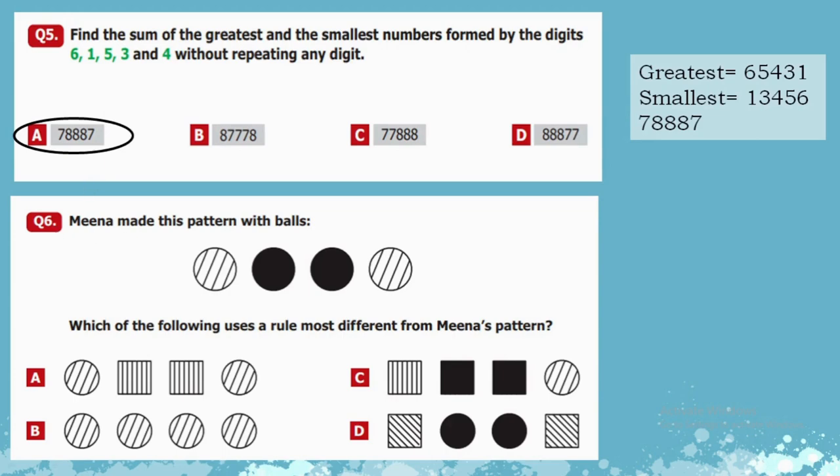Question number 6. Meena made this pattern with balls. Which of the following uses a rule most different from Meena's pattern? If we look at option A, C, and D, we can easily identify that the centered figures are different from the starting or ending figure. But in option B, all shapes are similar. We can't differentiate between the pattern. So that's why B will be our correct option over here.